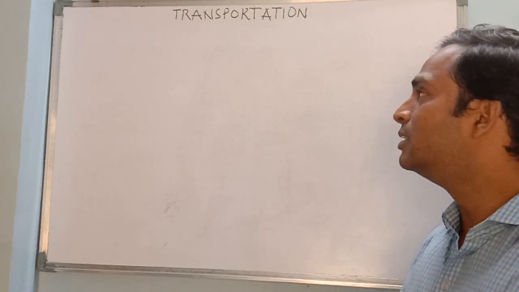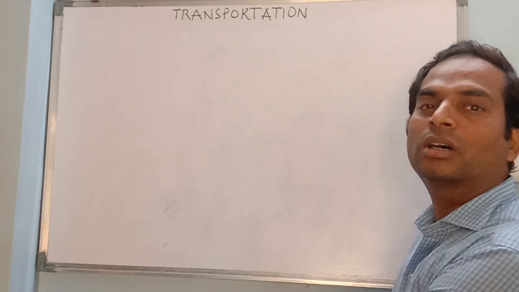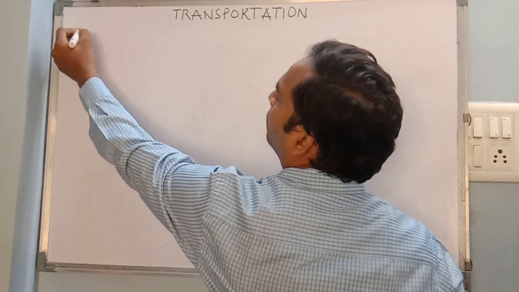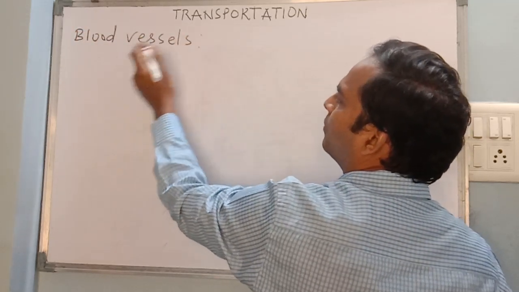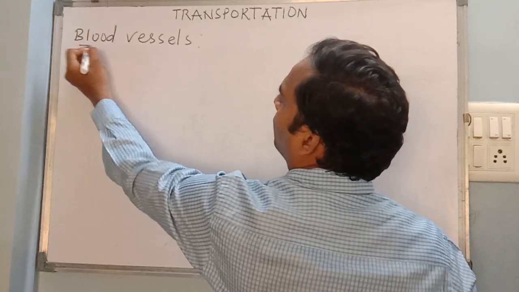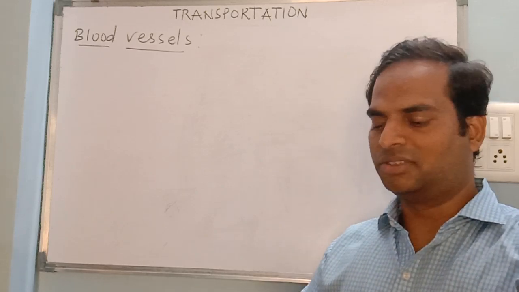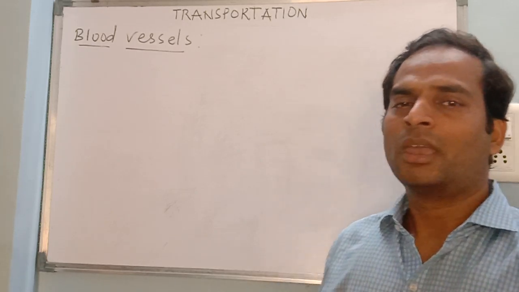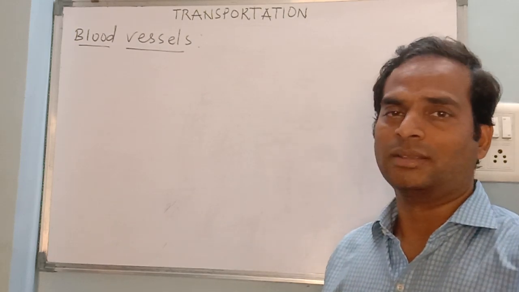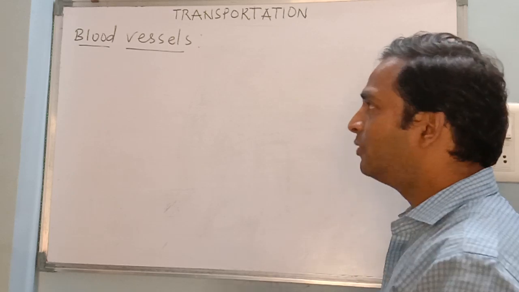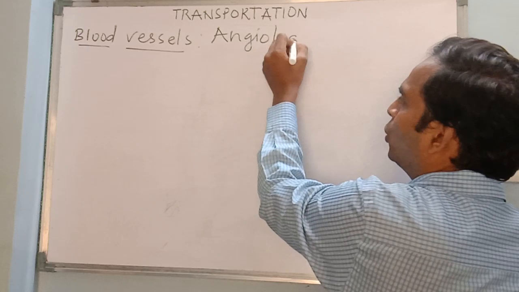Let's continue with the same topic now, transportation. And the next parameter we are going to learn now is about blood vessels. So when I say blood vessels, immediately three names should strike your mind, and those three names are arteries, veins and capillaries. Well, study of these blood vessels is called as angiology.